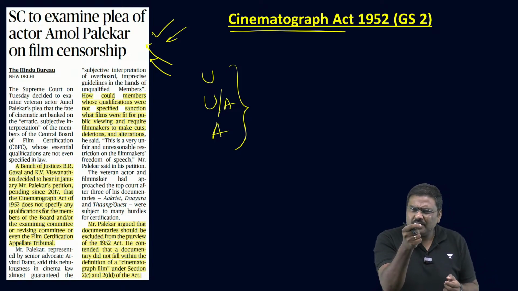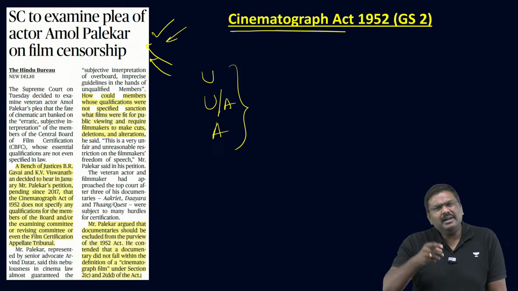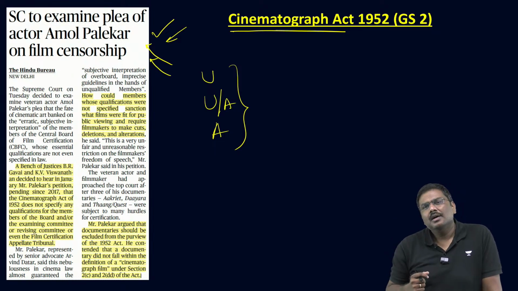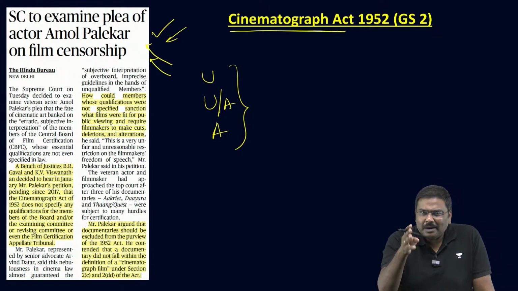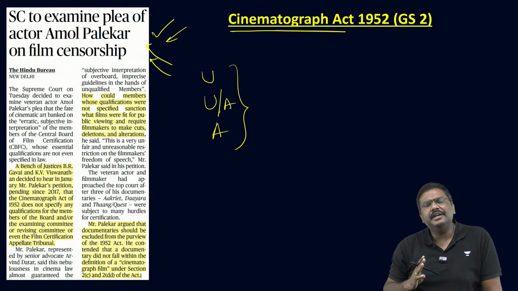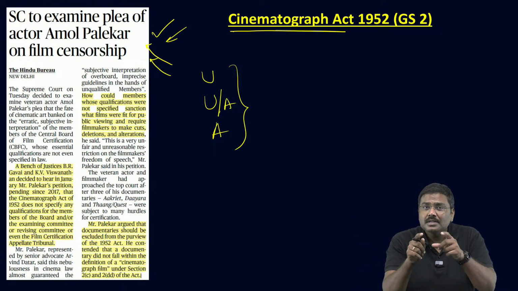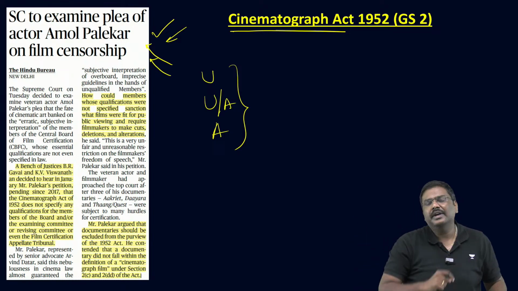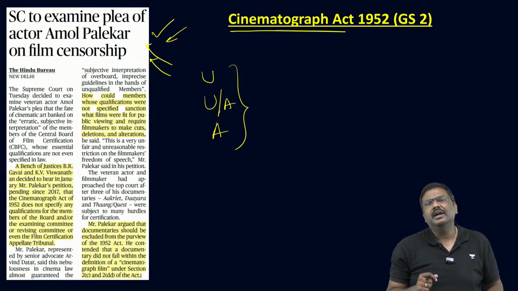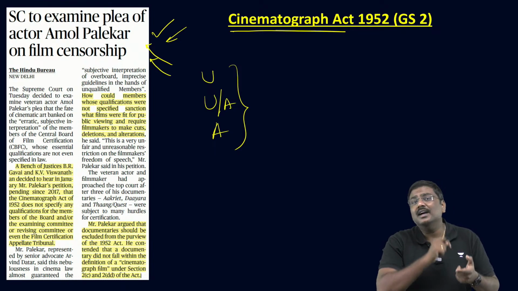I'll just give you two examples. Last year, a Hollywood movie was released which talked about the atomic bomb. Again, don't worry about the name. In that movie, there was a scene which was objectionable to certain sections of society. The Minister for Information and Broadcasting showed displeasure, saying we should not have given the certificate; we should have asked for a cut in the scene and only then given the certificate. So now the question arises: is it a certification authority or a censoring authority?